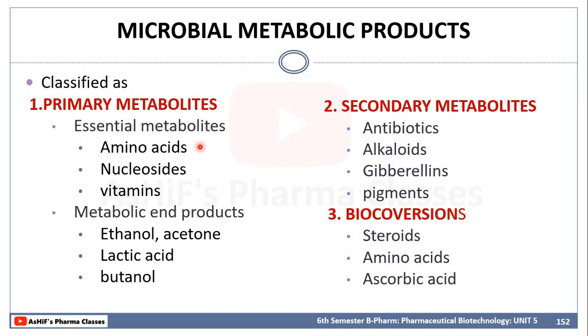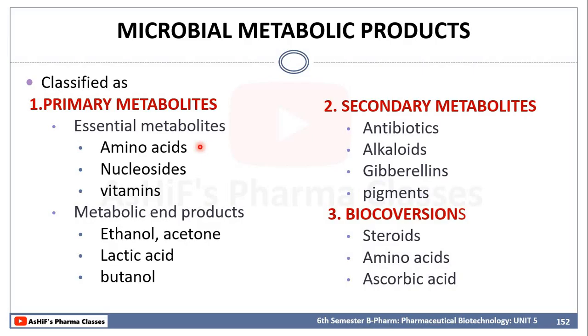We have already studied what is meant by microbial biotransformation reaction. There are different reactions like hydroxylation, oxidation, hydrogenation or dehydrogenation. There are different microorganisms which have the ability to carry out these reactions. We use these microorganisms for the production of steroids, amino acids as well as ascorbic acid. We already studied in unit 4 microbial biotransformation reactions with special emphasis on the production of steroids from stigmasterol.